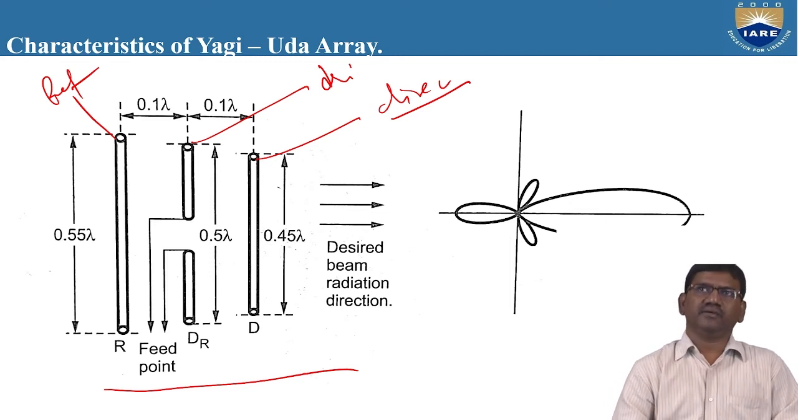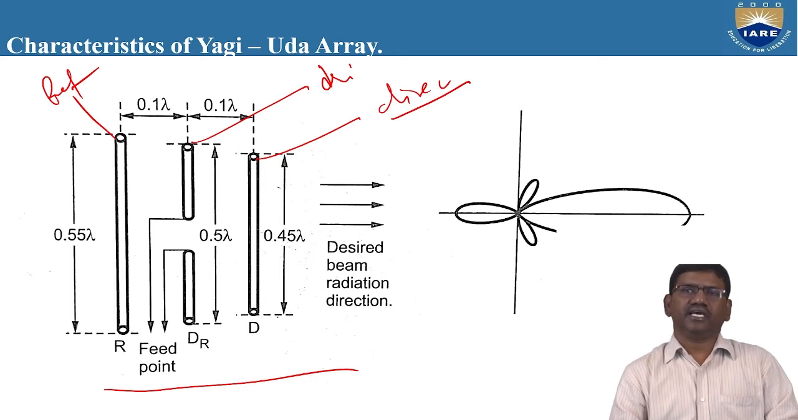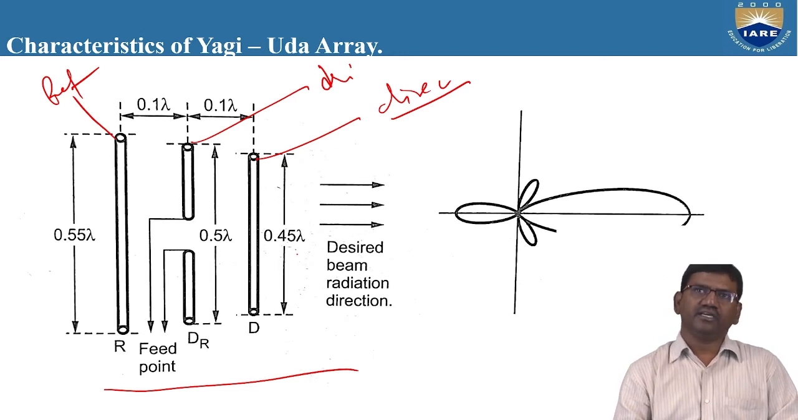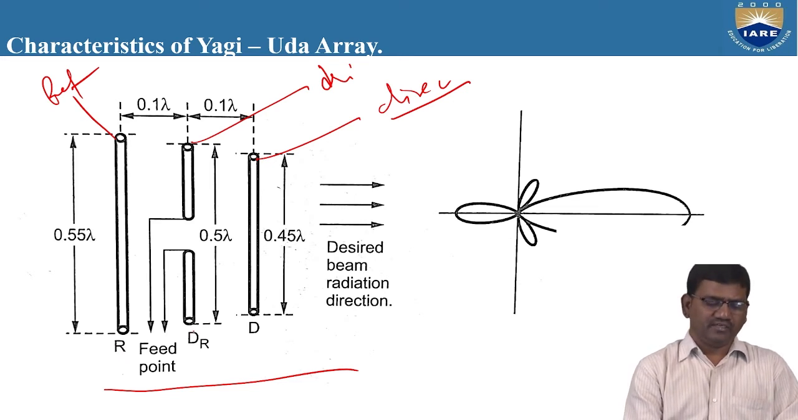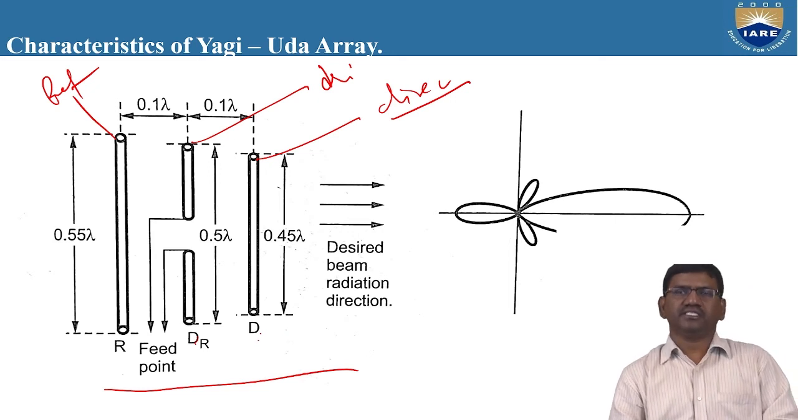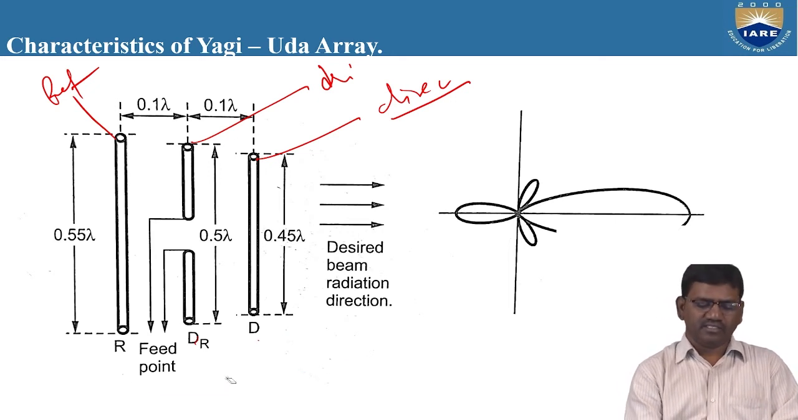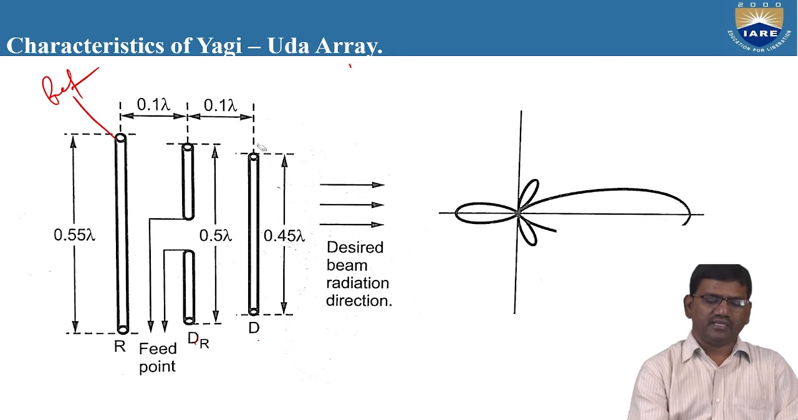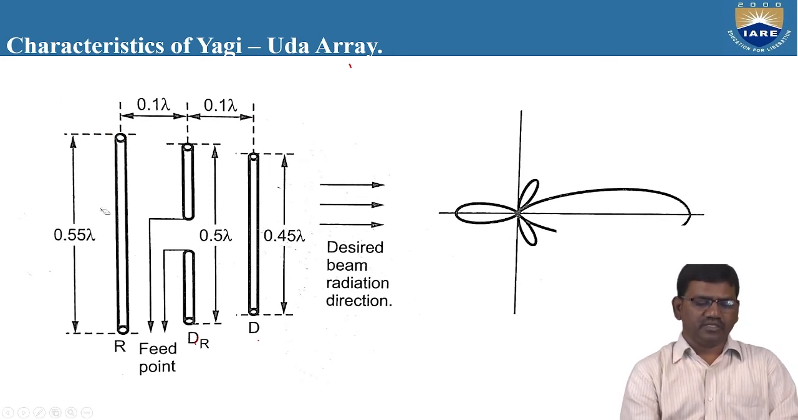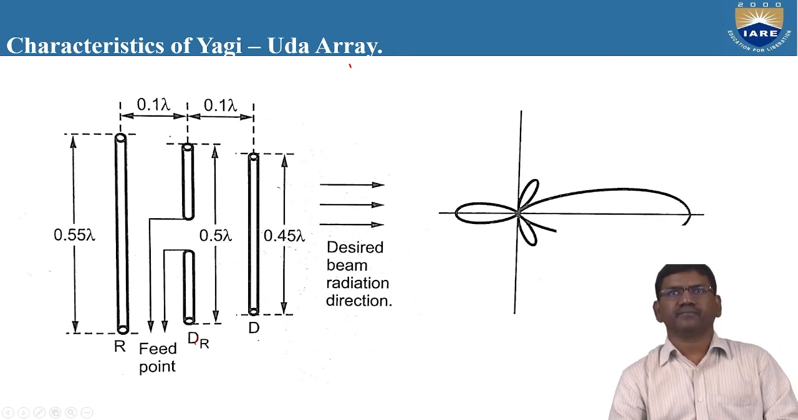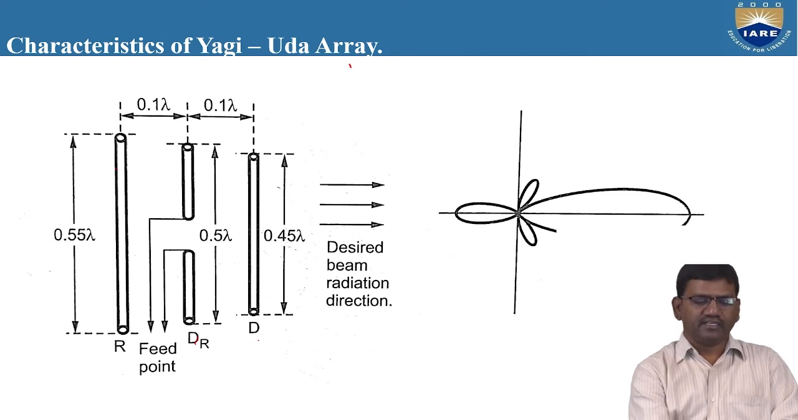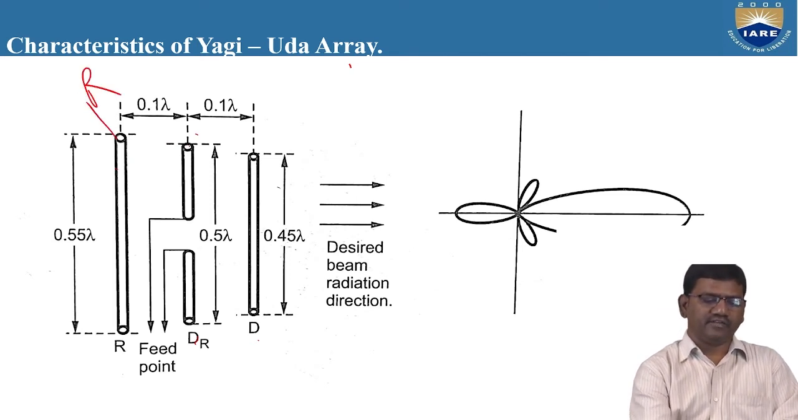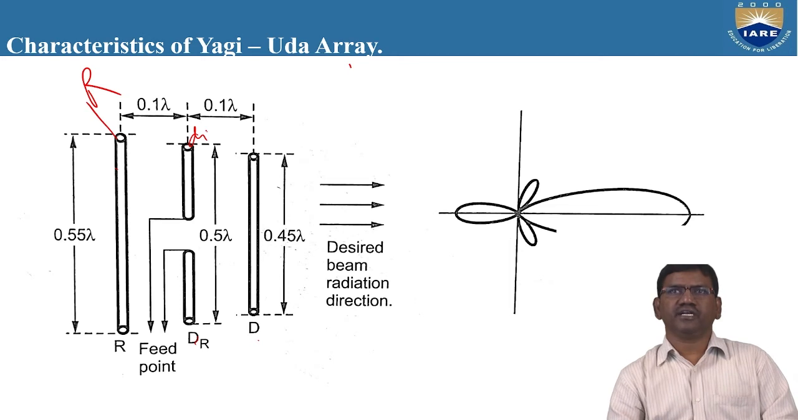The length of the driven element is taken as 0.5 lambda, and the length of the director is taken as 0.45 lambda. You can observe here the length of the reflector is more, the length of the driven element is less, and the length of the director is even less than the driven element. So this is the design of the Yagi-Uda antenna, and the spacing between the reflector and the driven element is taken as 0.1 lambda.